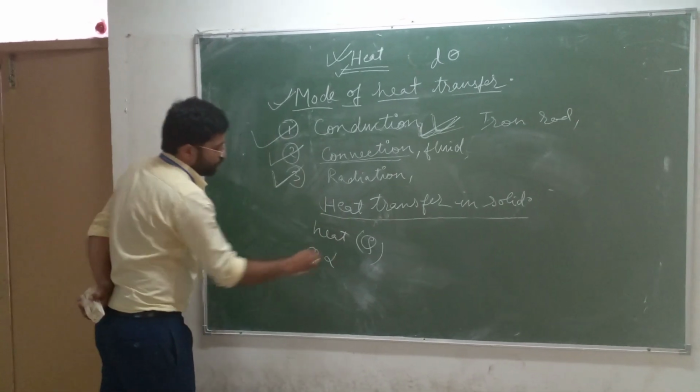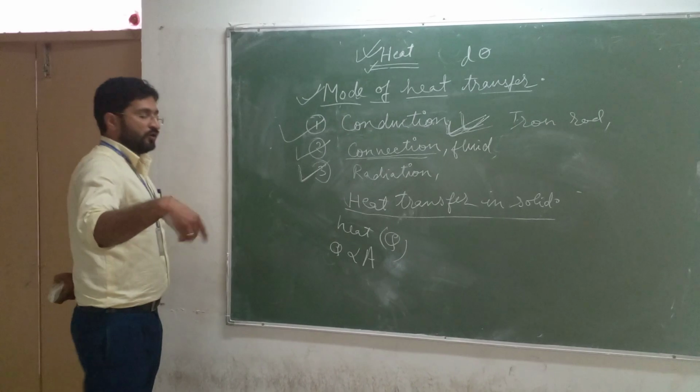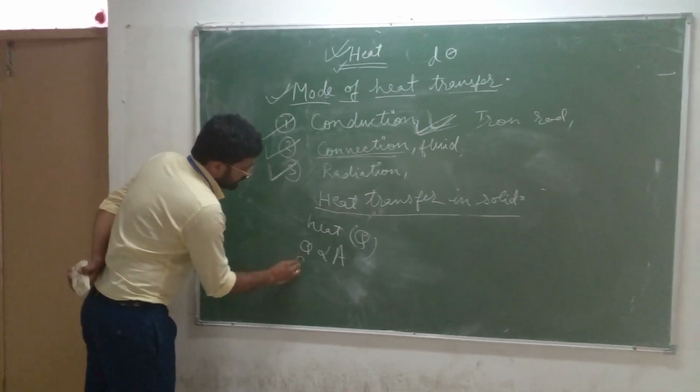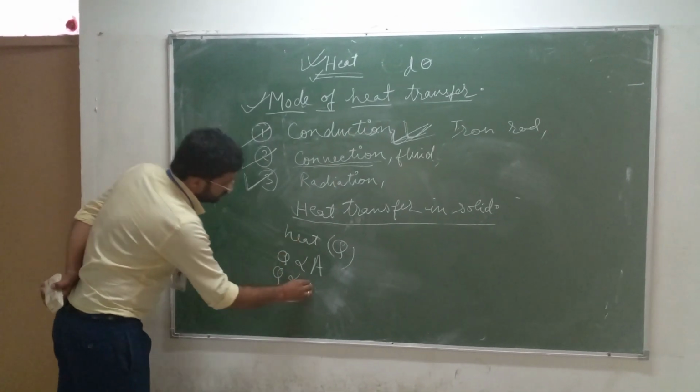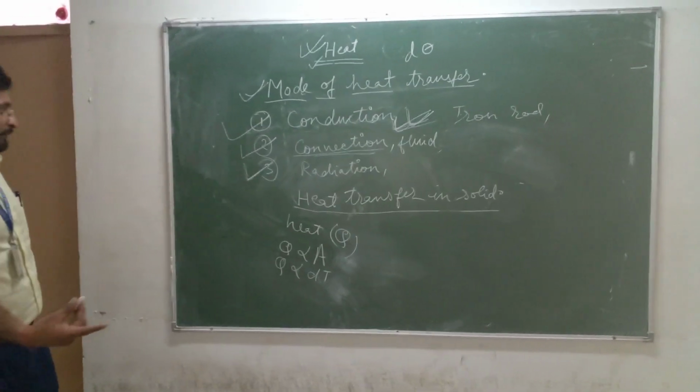Q is directly proportional to the cross-sectional surface area A. Q is directly proportional to the temperature difference between one point and another.